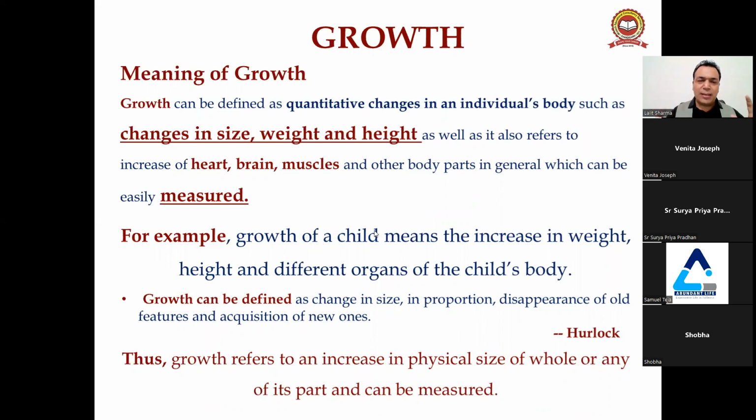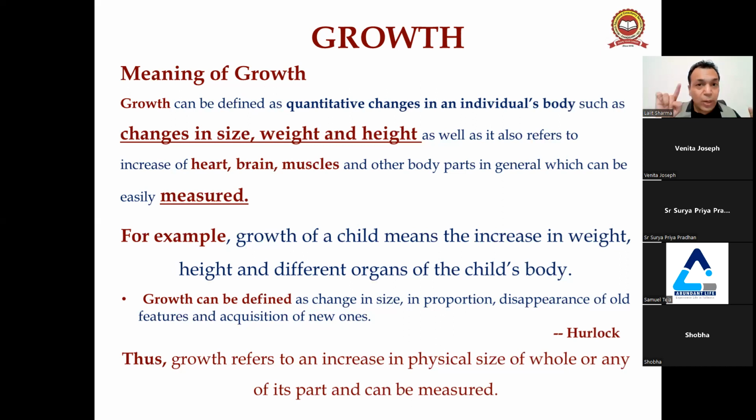When we see a person, the size, weight, and height of the person, changes in all these things are called growth. As well as when there is growth of the heart, brain, muscles, and other body parts, which can be easily measured, it comes under growth. For example, growth of a child means the increase in weight, height, and different organs of the child's body.